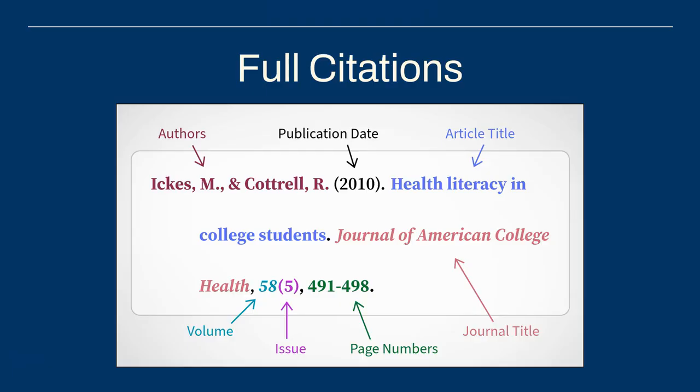We end the title with a period, and then we have the title of the journal, which is italicized. Notice that here, unlike the article title, all the main words in the title of the journal are capitalized. We then have a comma, add the volume number in italics, then the issue number in parentheses but not in italics. We have another comma, and then we list the page range followed by a period. We don't include the P here.